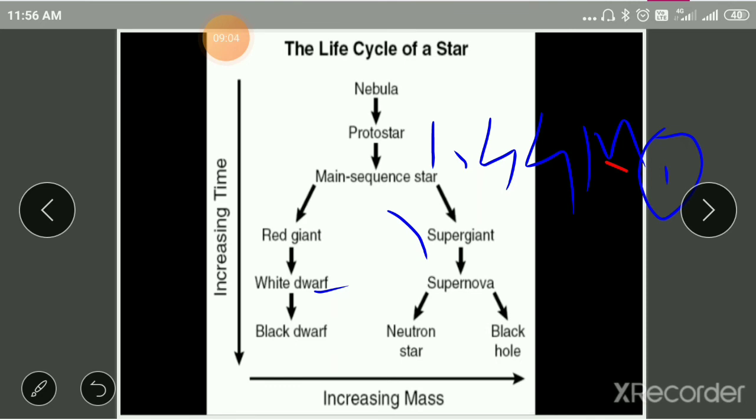During the supernova explosion, an enormous amount of heat energy and light energy is released. Also during the supernova explosion, heavy metals are formed. After the supernova event, the star goes to either a neutron star or a black hole. These neutron stars and black holes are discussed in the next video. Next, let us see how a nebula is formed and how a protostar is formed in the next slide.